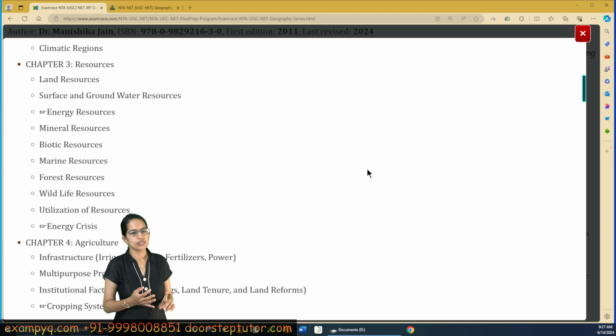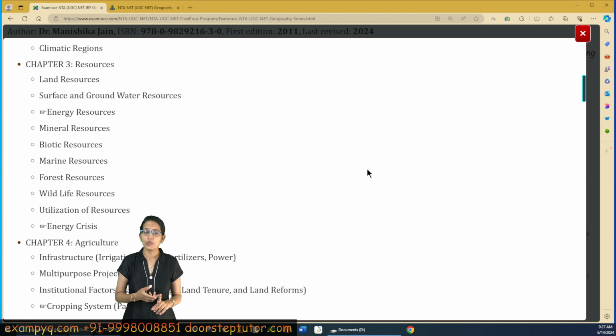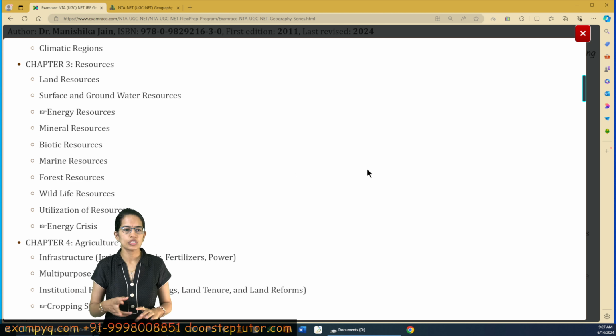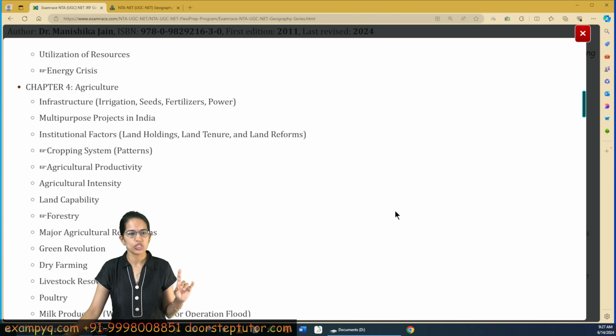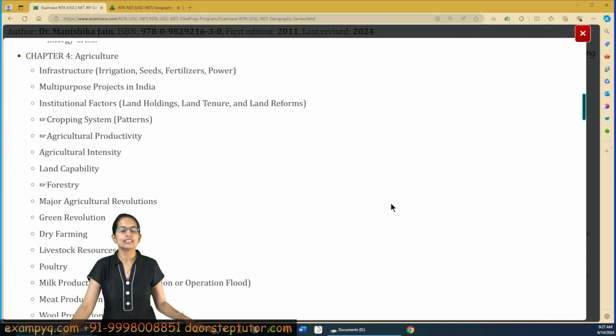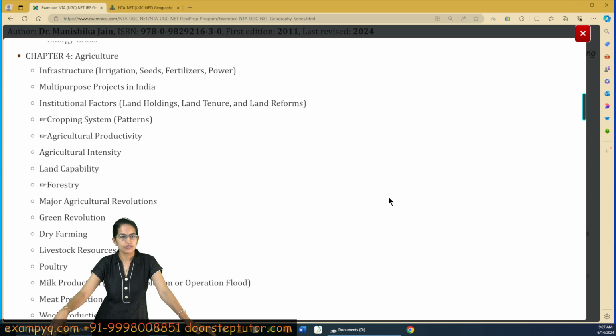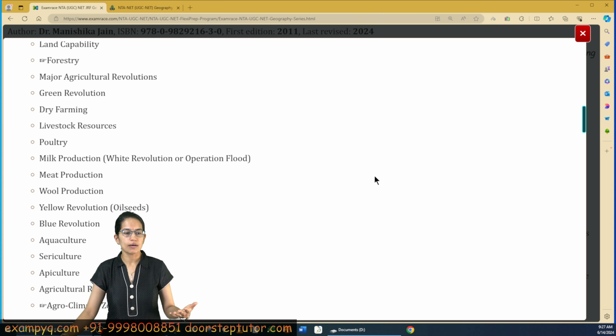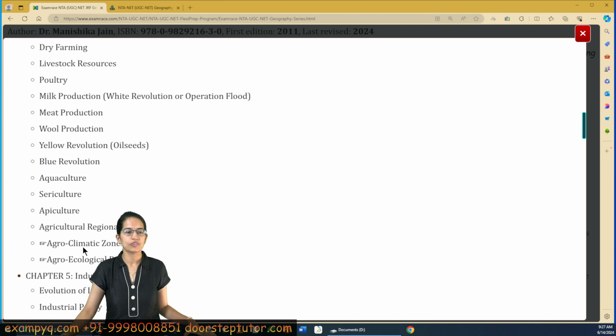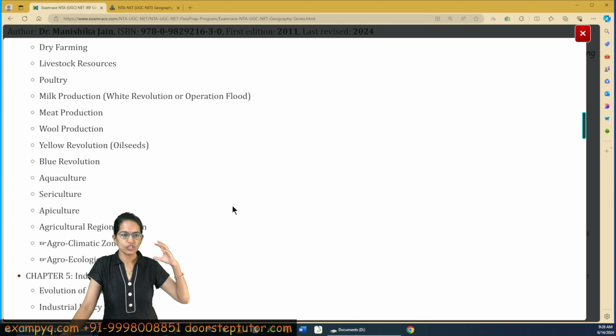And under resources, mineral resources, energy resources, where they are located, which regions are known for which resources. So spatial distribution, again an important topic, and another important topic is issues related to energy crisis. Agriculture, India's land use classification system, the agricultural intensity and productivity, forestry, the major forests, then the evolution of various revolutions, for example, green revolution, white revolution, yellow revolution, lavender revolution. So those are some of the important lists that we have given here. A brief introduction on each of these is really important.